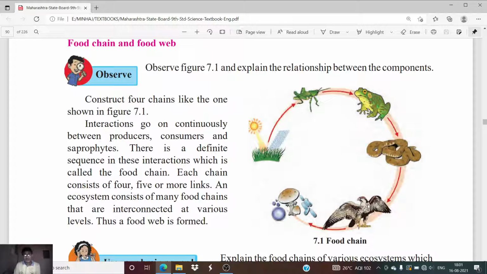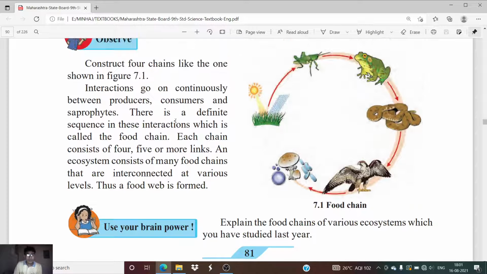So from this we can see that these living organisms depend on each other or interact with each other for their nutrition. Interactions go on continuously between producers, consumers, and saprophytes.